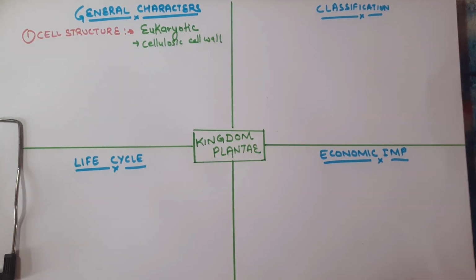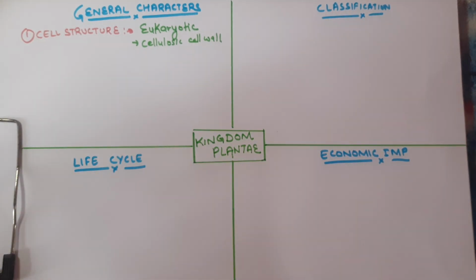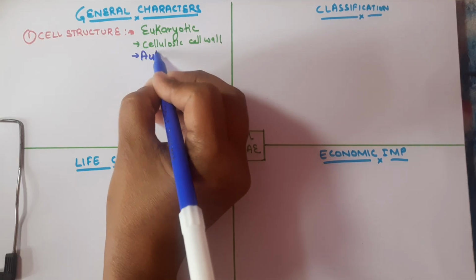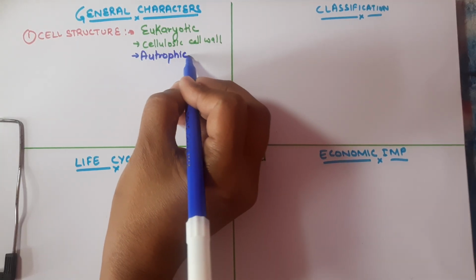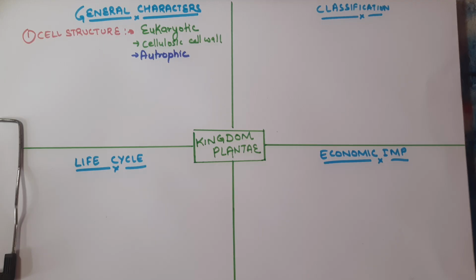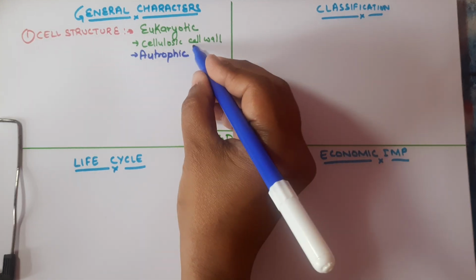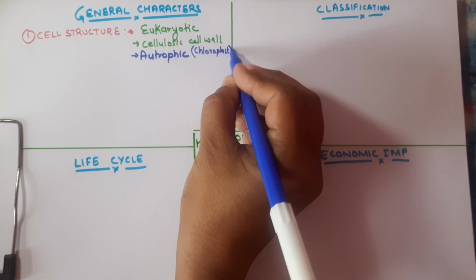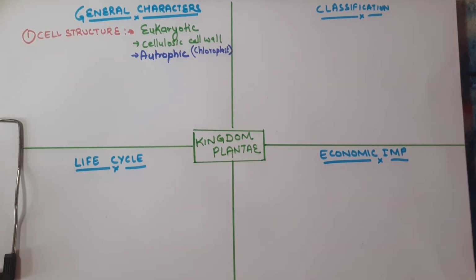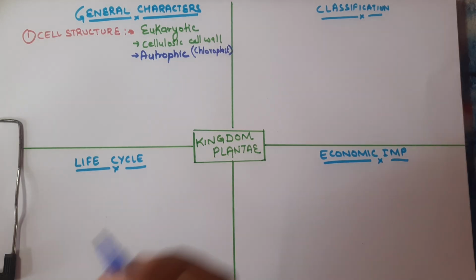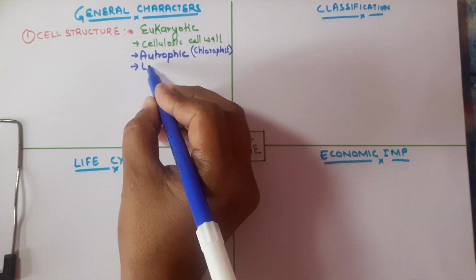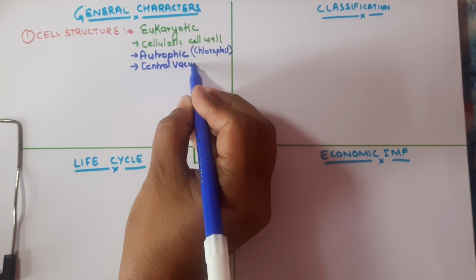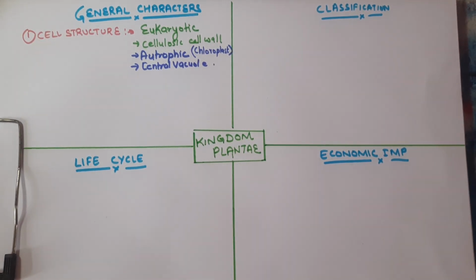And these are autotrophic also. Autotrophic means they can prepare their own food, and how can they prepare their own food? Through the process of photosynthesis, because they have the chloroplast. The chloroplast is responsible for making them autotrophs basically. In addition to that, it has a large central vacuole. What is the role of this central vacuole? The central vacuole helps to store water and nutrients.